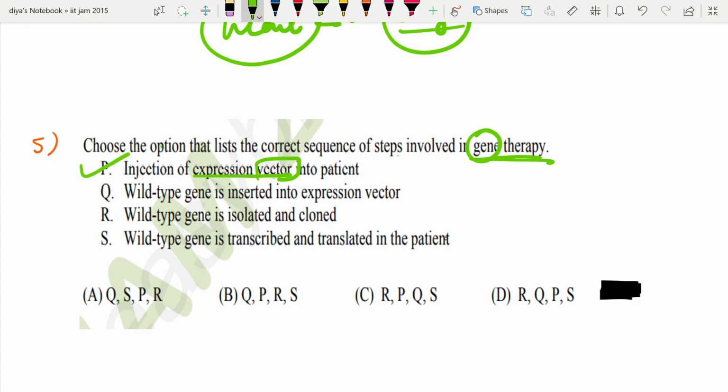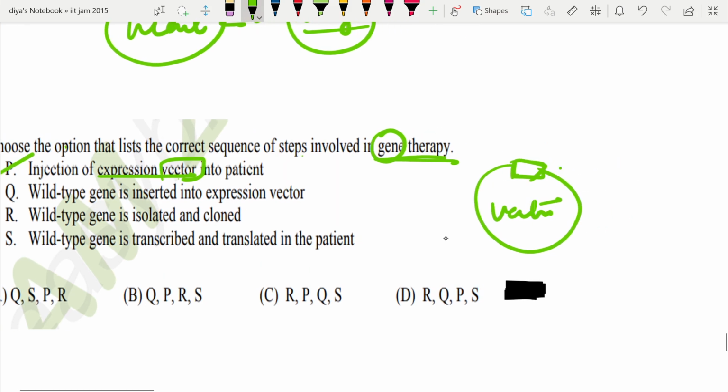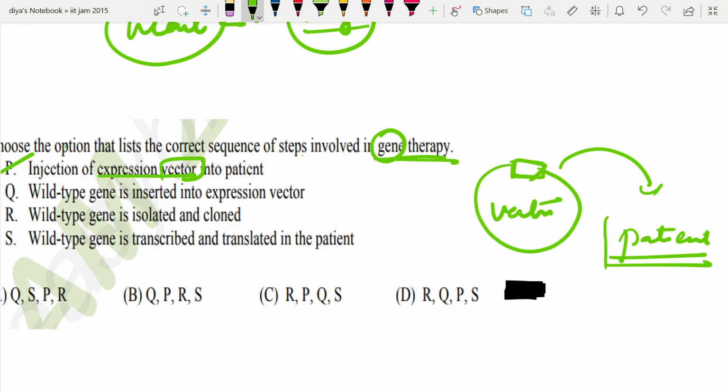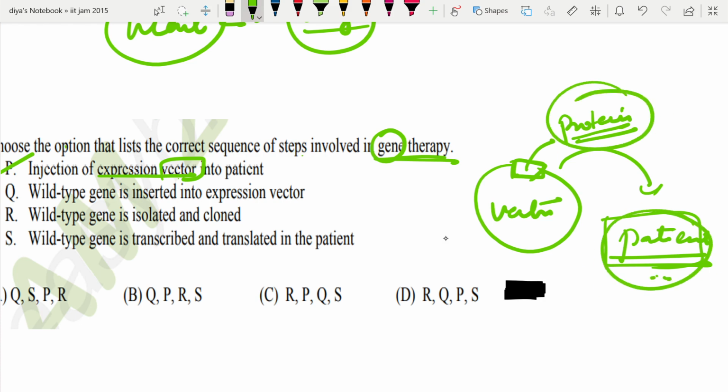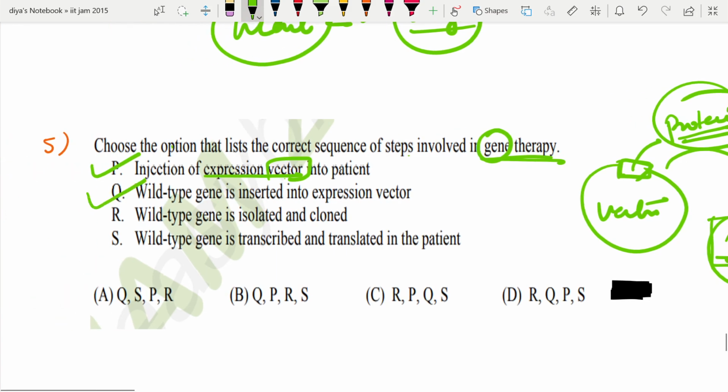Wild type genes is inserted into the expression vector. Yes, so they are going to do what? They are going to insert the wild type normal gene into the vector and insert into the patient, so that if this patient is defective in that gene, it is going to express the correct gene, so that it can produce a protein. Right, now this patient is not producing that protein, but now this is producing that protein. So this is a correct option.